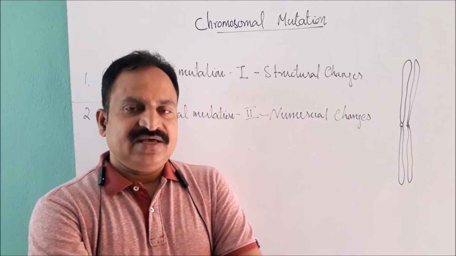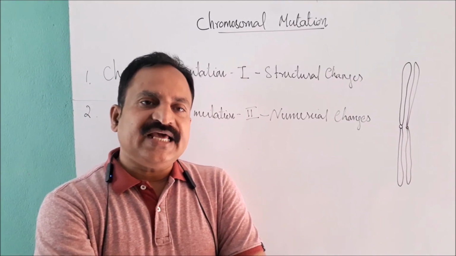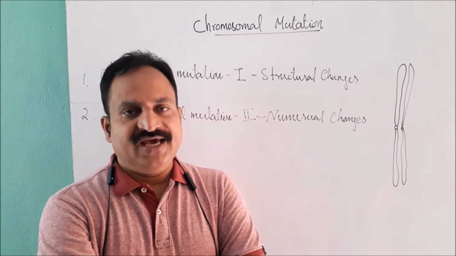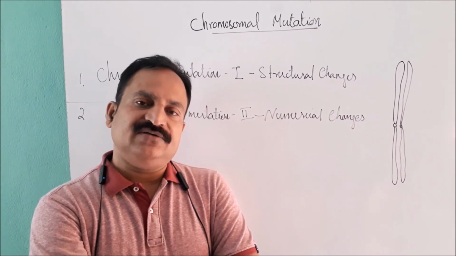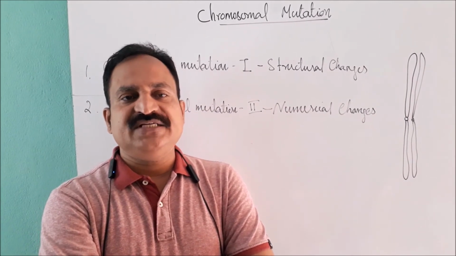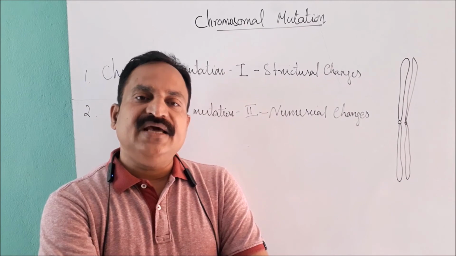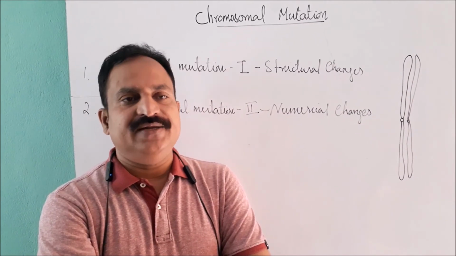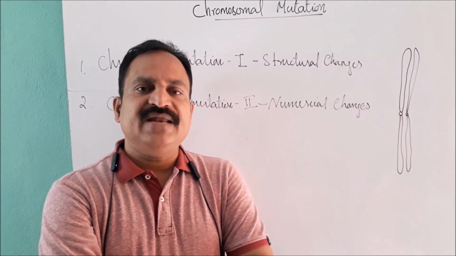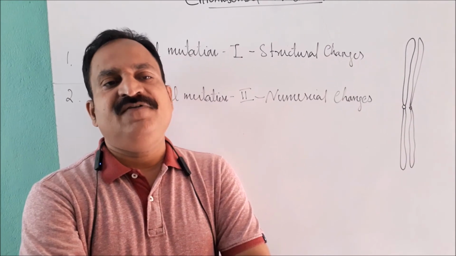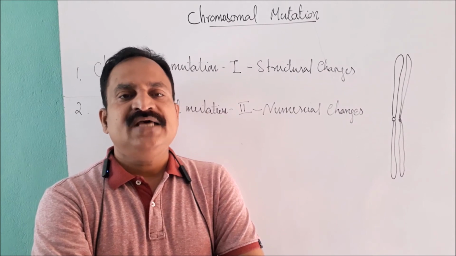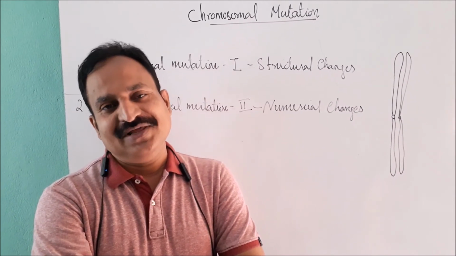Next numerical change is polyploidy. Polyploidy is a type of euploidy. What is euploidy? Changes in the entire set of chromosomes, where an organism has more than two sets of chromosomes, that means diploid. Polyploidy includes different combinations like triploid, tetraploid, pentaploid, hexaploid and octoploid. Polyploidy higher than tetraploid is not common in natural environment, but it can be observed in some crops and ornamental flowers. Polyploidy can be further divided into three groups: autopolyploids, allopolyploids and autoallopolyploids.